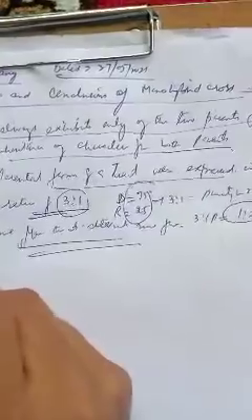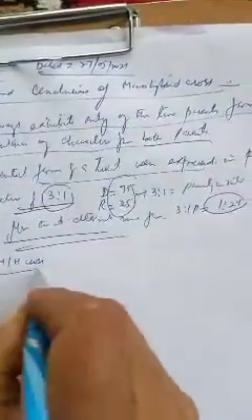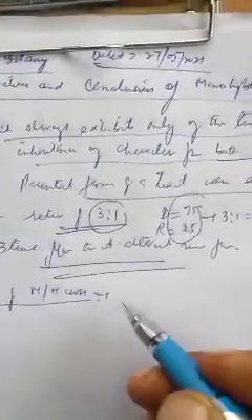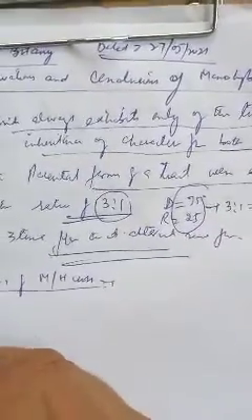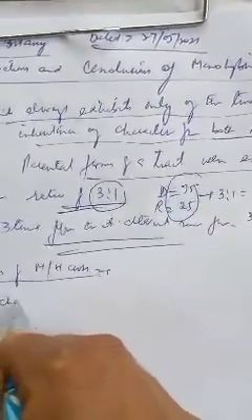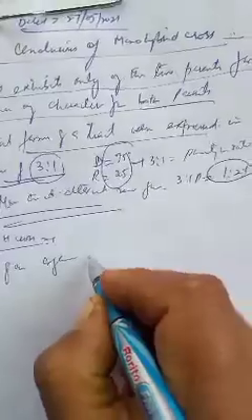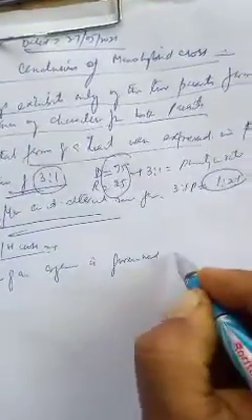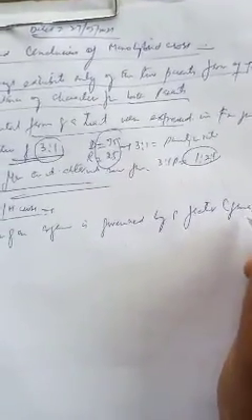After observations, conclusions of monohybrid cross. On the basis of these observations, Mendel has given some conclusions. What are these conclusions? From the observations of monohybrid cross, Mendel drew the following conclusions. Number first conclusion: every character of an organism is governed by a factor, what we call as modern gene or determiner.